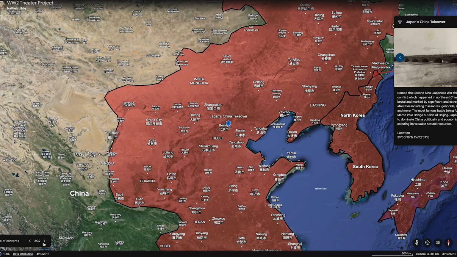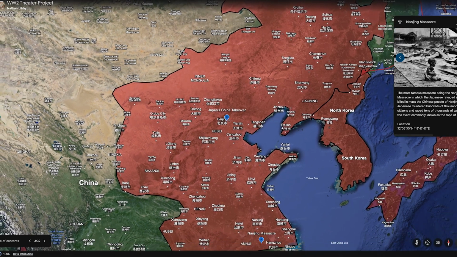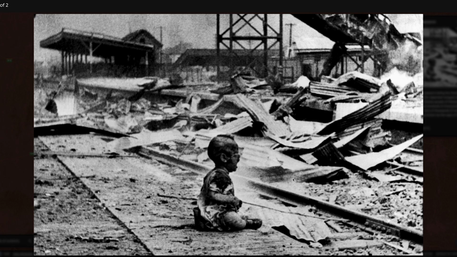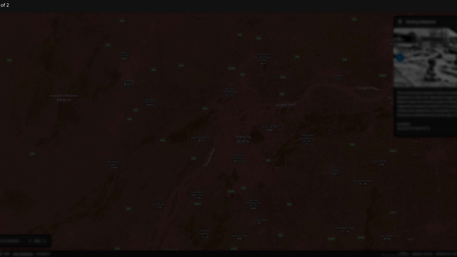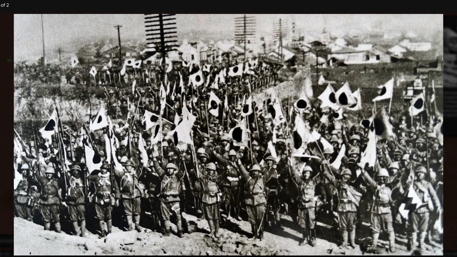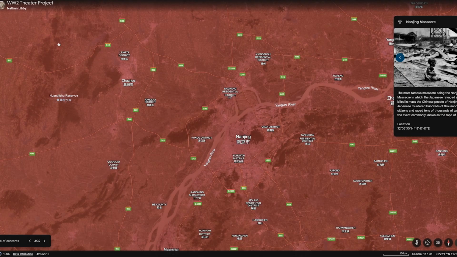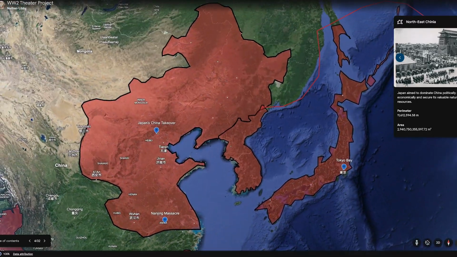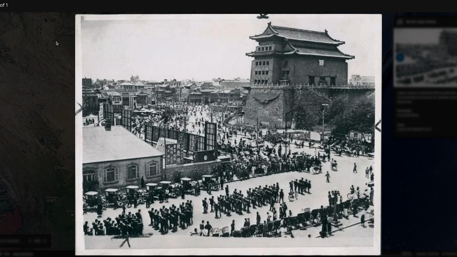The most famous massacre, however, was the Nanjing Massacre, in which the Japanese ravaged and killed en masse the Chinese people of Nanjing. The Japanese murdered hundreds of thousands of citizens and raped tens of thousands of women in this event, commonly known as the Rape of Nanjing. Japan aimed to dominate China politically and economically, and secure its valuable natural resources.